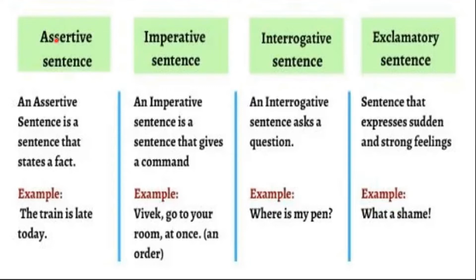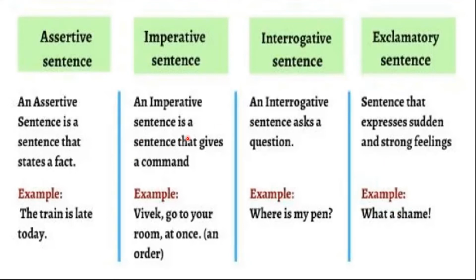So that declarative sentence is also called as assertive sentence. So what is an assertive sentence? It is a sentence that states a fact. It is just a simple statement. Assertive or declarative is a simple statement or it states a fact. For example, the train is late today. So this is assertive sentence which is end with a full stop.